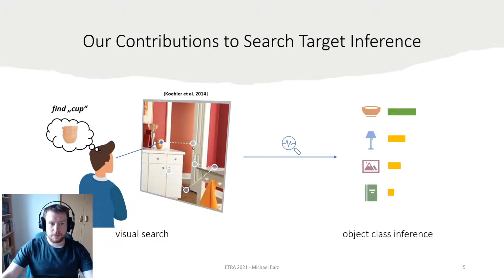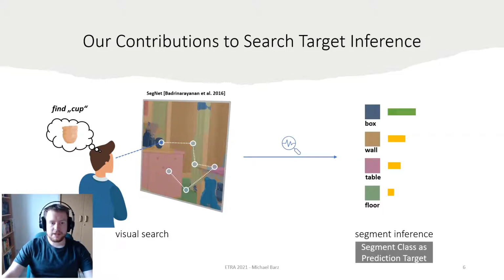In this work, we contribute in three ways. First, we propose to predict the segment class that contains the search target instead of directly estimating the object class of the search target. For this, we replace the prediction label with the corresponding segment class. At first sight, this might be a disadvantage, because the target area cannot be inferred with the same spatial precision. However, we expect that this approach can be used with a great variety of natural scenes. The hypothesis is that spatial precision is traded off against better generalizability and better performance.